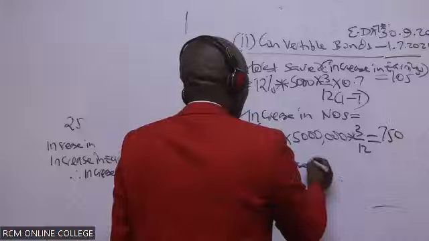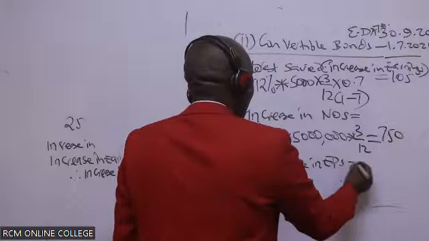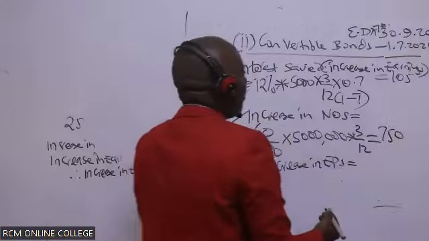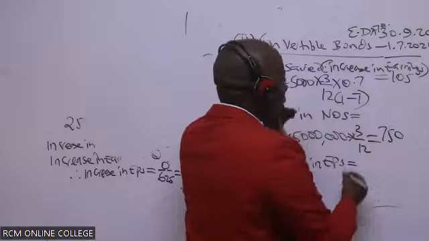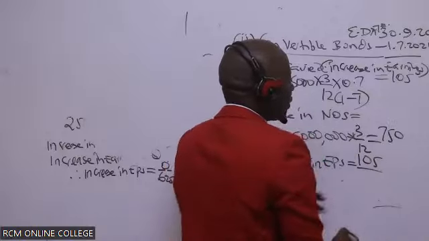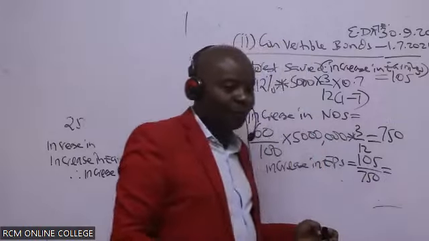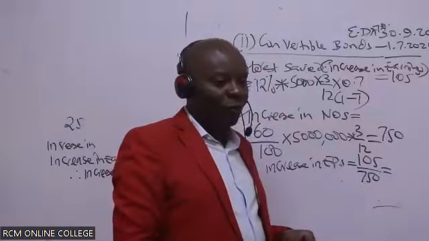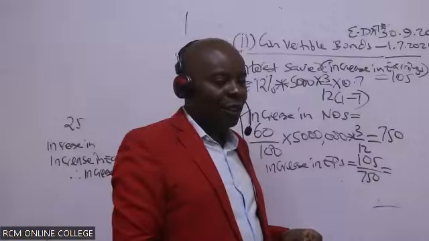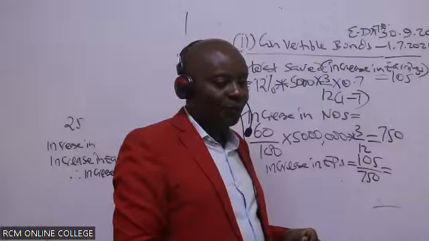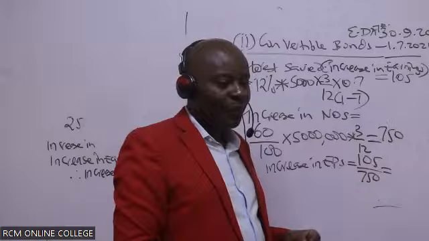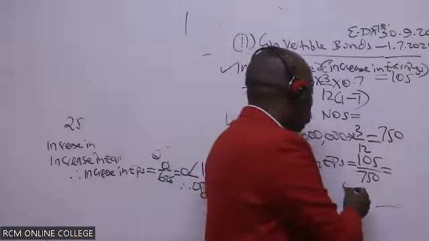So in this case, ladies and gentlemen, what will be the increase in our EPS? This thing will increase our EPS to what extent? Remember, it is increase in earnings, 105, over increase in number of shares, 750, which gives me how much? 105 over 750 gives me 0.14.